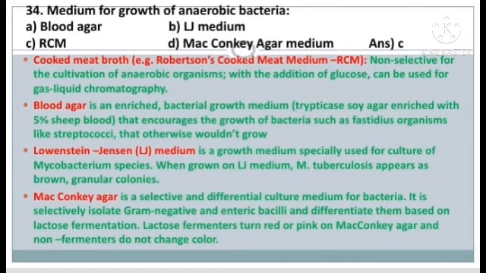Blood agar is an enriched bacterial growth medium that encourages the growth of fastidious organisms like Streptococcus that otherwise wouldn't grow. LJ, that is Lowenstein-Jensen medium, is a growth medium specially used for culture of Mycobacterium species. When grown on LJ medium, Mycobacterium tuberculosis appears as brown granular colonies. MacConkey agar is a selective and differential culture medium for bacteria. It selectively isolates gram-negative and enteric bacilli and differentiates them based on lactose fermentation.